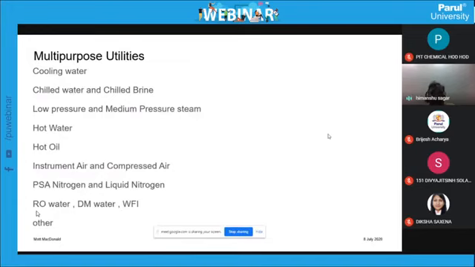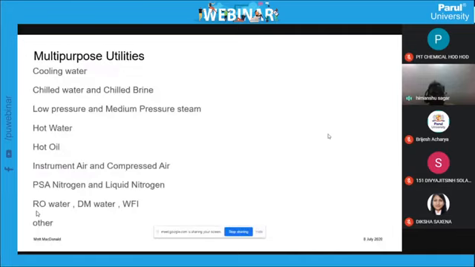It is basically a thermic fluid which is used up to 250 or 300 degrees temperature, when the reaction requires it. Hot water is used when the product is sensitive to high temperature, not even up to 100 degrees. Hot water is used up to 70 or 80 degrees, where a sensitive product can be handled with the heating cycle.